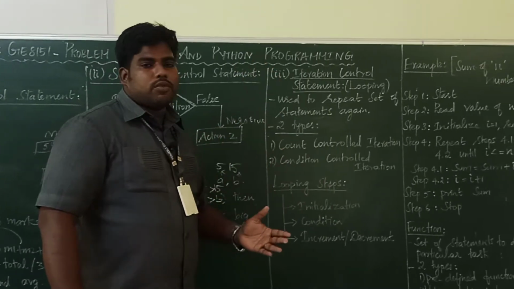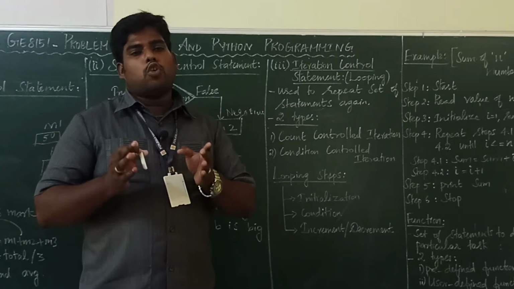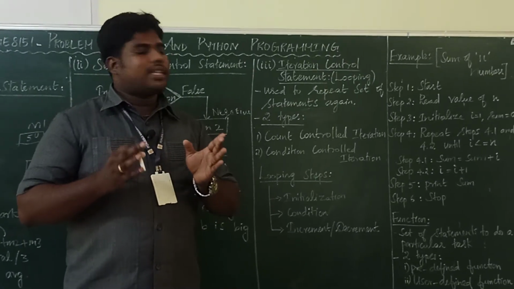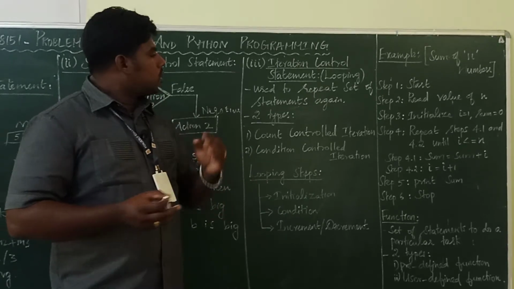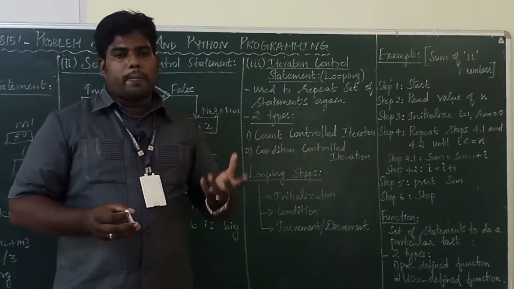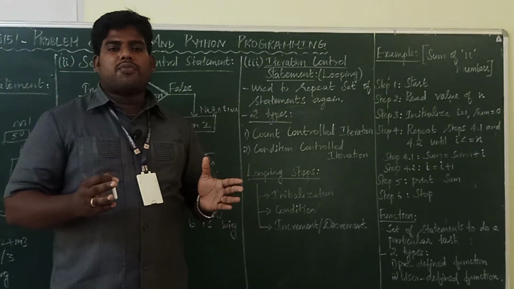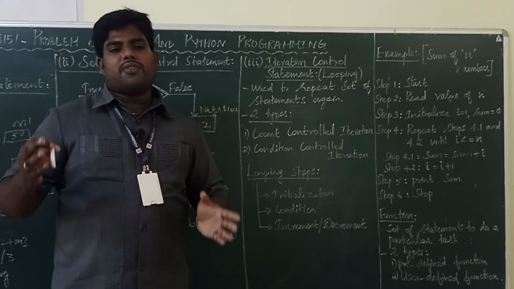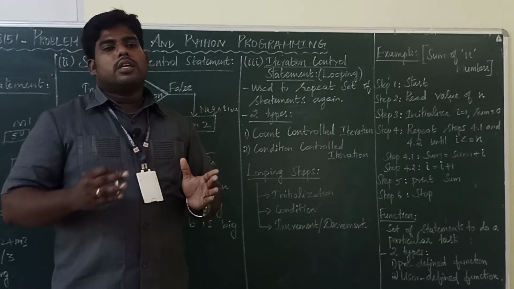What is iteration? The other names of iteration are repetition and looping. So the definition of iteration or looping is a process of repeating a set of instructions again and again. Okay, looping is nothing but when you want to repeat.